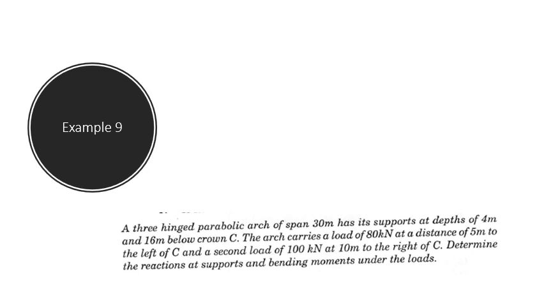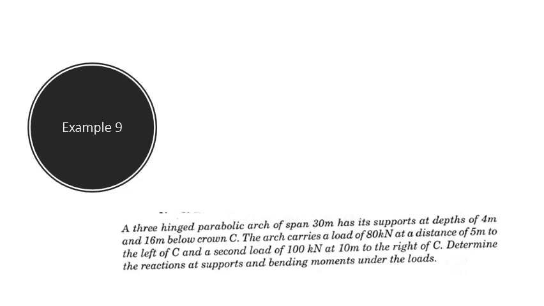Here also springings are at different level. See, diagram will not be given. A three-hinged parabolic arch of span 30 meter has its supports at depths of 4 meter and 16 meter below the crown.